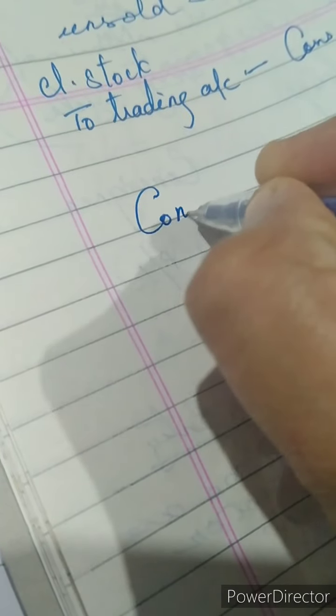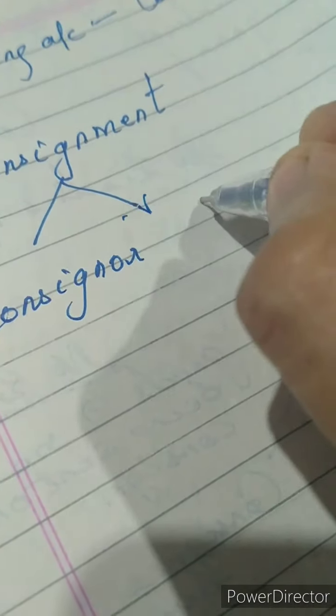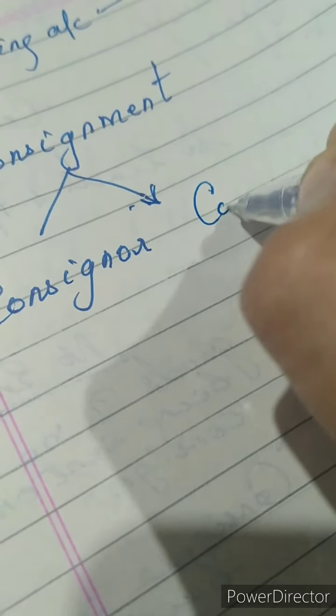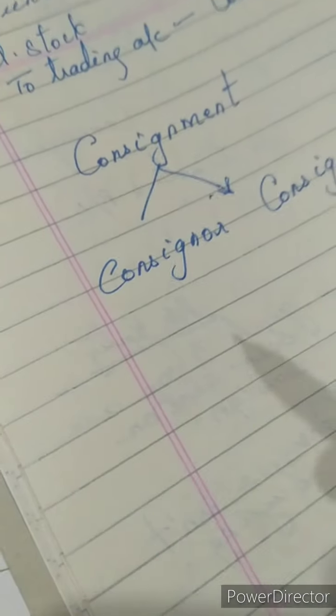Good morning, all. This class is about journal entries pertaining to consignment. In today's class, you will be learning the journal entries in the books of the consignor. Like you all know, there are two parties in consignment. One is the consignor, the other is the consignee. The consignor is the owner of the goods, and the consignee is the actual seller who is selling the products, the agent who is working on behalf of the consignor.